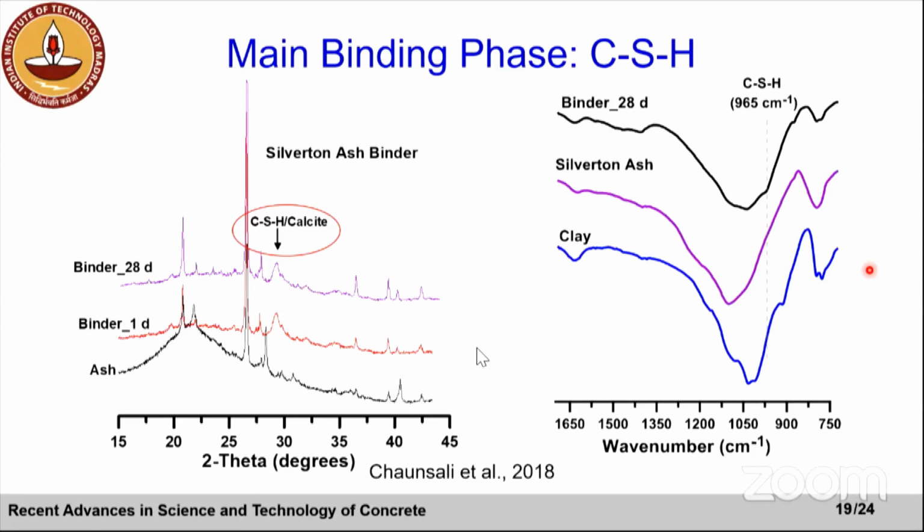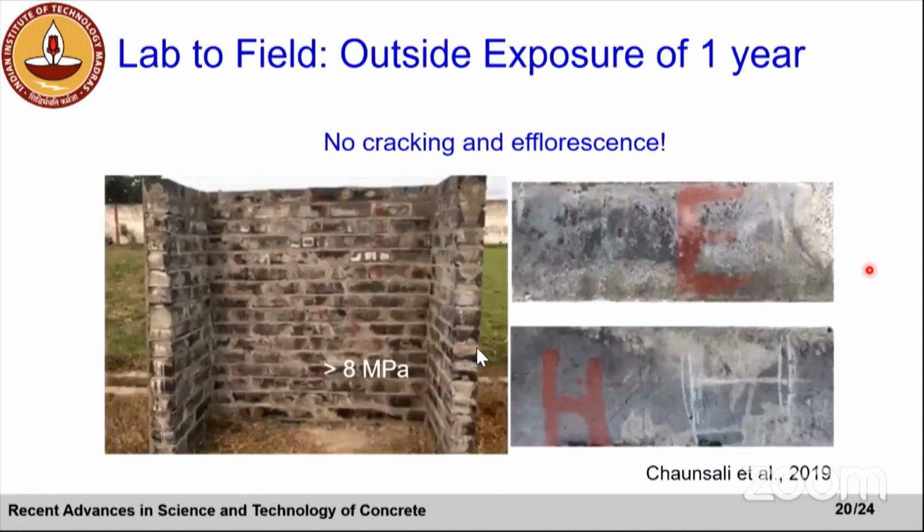So we are forming something similar, but obviously the stoichiometry will be different. The interesting point about CSH is that the stoichiometry changes. Basically, we are talking about the calcium to silicon ratio. I'm not going into detail, but here we are forming CSH which has a low calcium to silicon ratio. So we have now seen that we can use these as-received ashes without processing, and we can develop a binder.